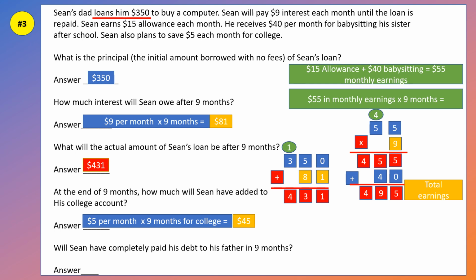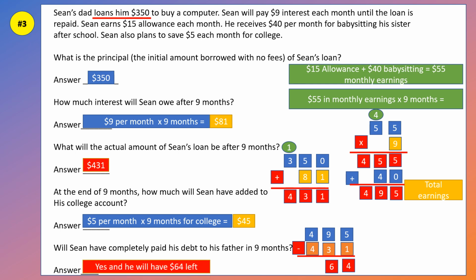So let's go ahead and see how much he has left after he pays his dad back. So $495 minus $431. He has more earned than he has to pay his dad back. So he definitely can pay his dad back. But let's see what he'll have left because he plans on putting $45 in his college account. So 5 minus 1 is 4. 9 minus 3 is 6. 4 minus 4 is 0. So that means that, yeah, he'll have enough and he'll have $64 left.